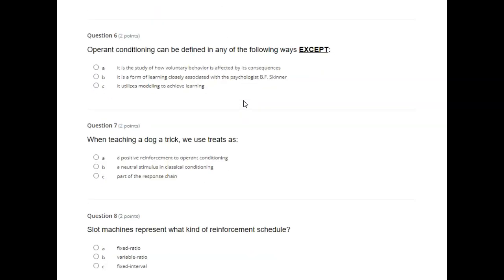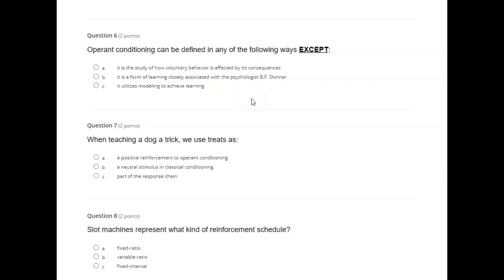In classical conditioning, generalization refers to A. The ability to respond differently to similar but distinct stimuli. B. Responding similarly to a range of similar stimuli. C. The gradual disappearance of a conditioned response.